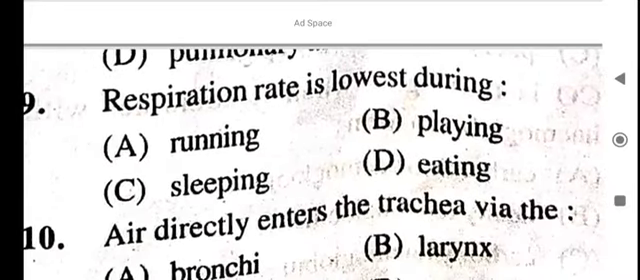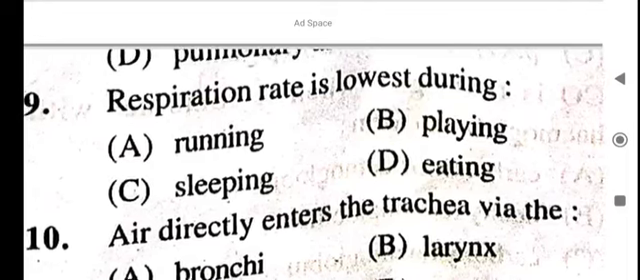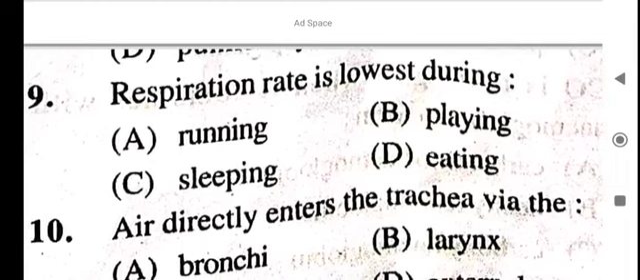Respiration rate is lowest during running, playing, sleeping, eating? During sleeping the respiration rate is lowest.